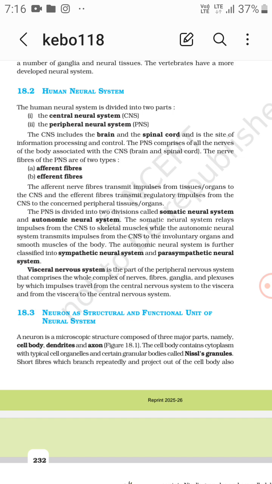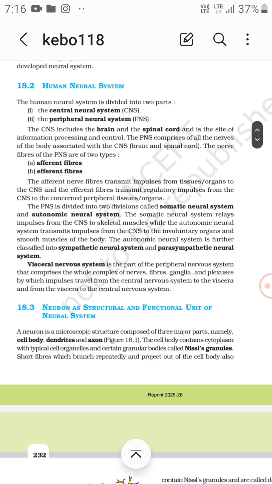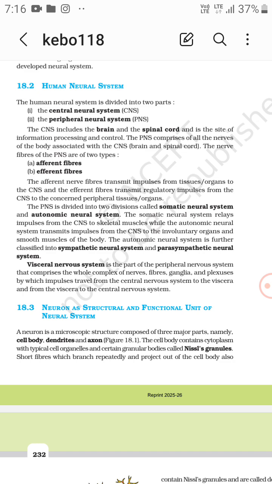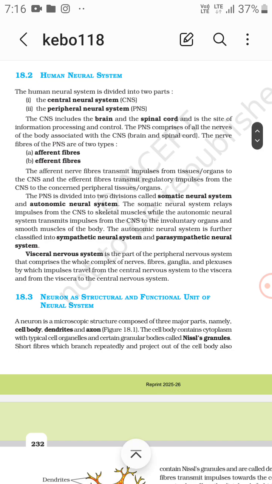The PNS is divided into two divisions: the somatic neural system and the autonomic neural system. The somatic neural system relays impulses from the CNS to skeletal muscles, while the autonomic neural system transmits impulses from the CNS to involuntary organs and smooth muscles of the body. The autonomic nervous system is further classified into the parasympathetic neural system and the sympathetic neural system.